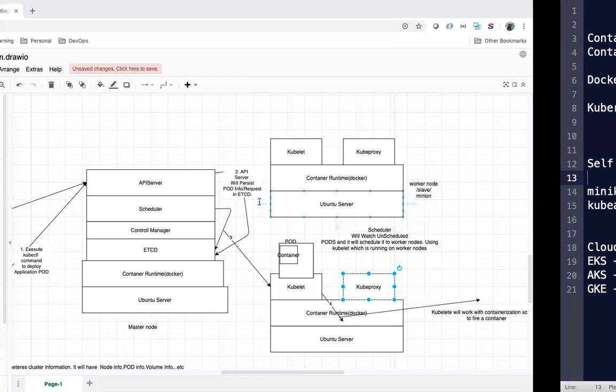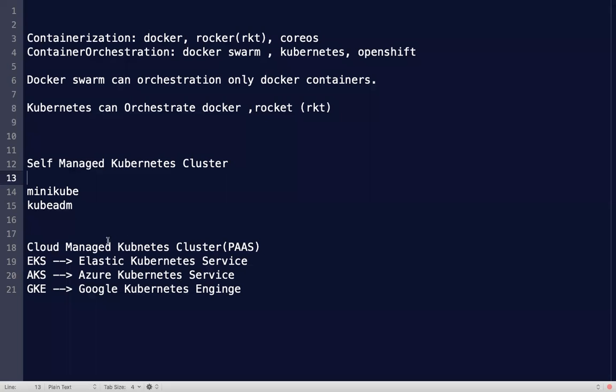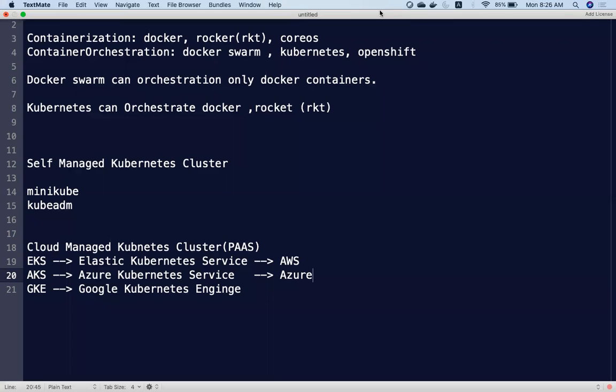And when I go for managed services or managed Kubernetes clusters, EKS, AKS, GKE, these are the managed services. In AWS, we have Elastic Kubernetes Service. In Microsoft Azure, you have AKS, Azure Kubernetes Service.